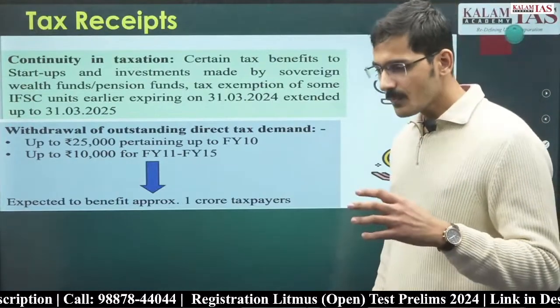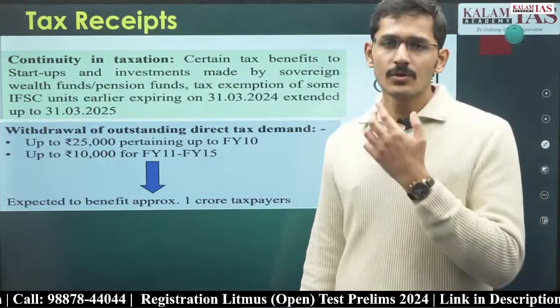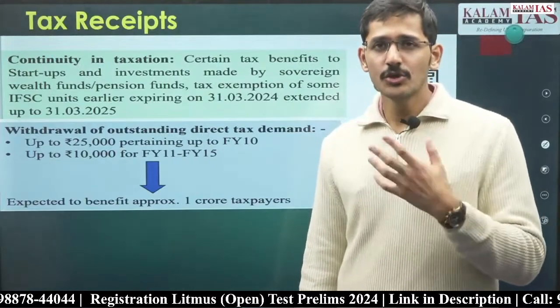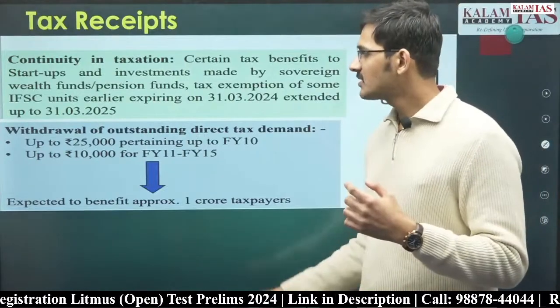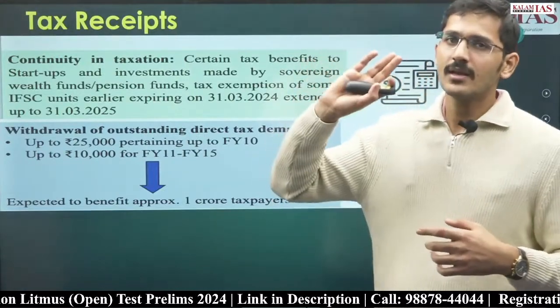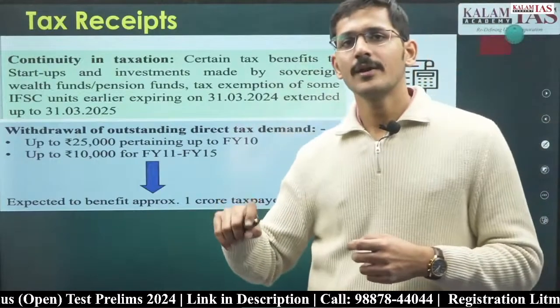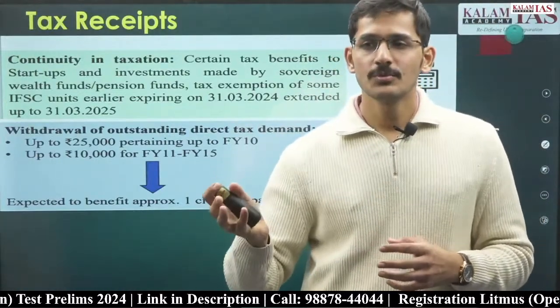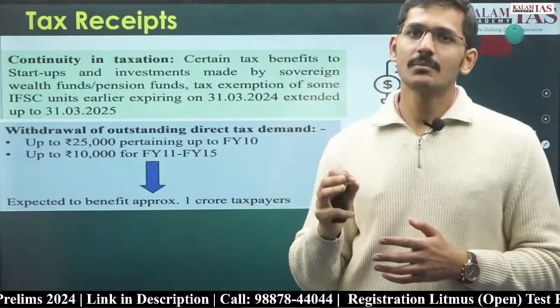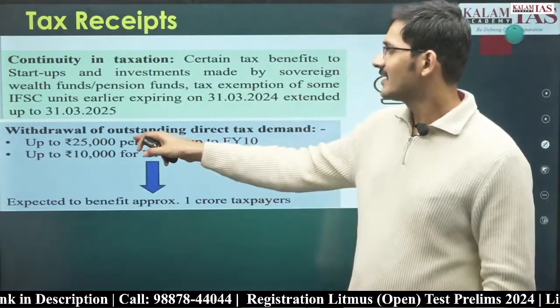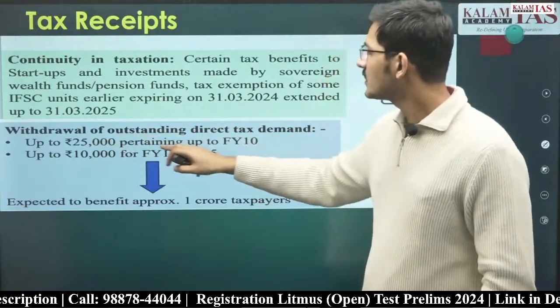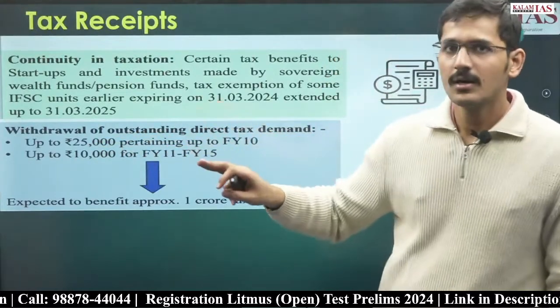So a lot of people had tax due, or direct tax due to the government of India. For example, someone earned some money in 2009, and that person had to pay tax of 5,000 rupees to the government of India. That amount was due from a long time. So similarly, government of India has said that up to 25,000 pertaining to financial year 10.